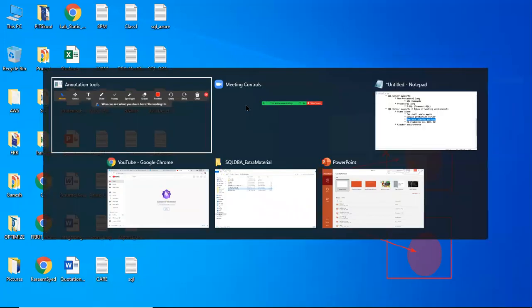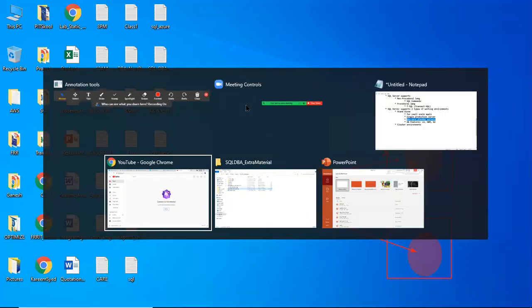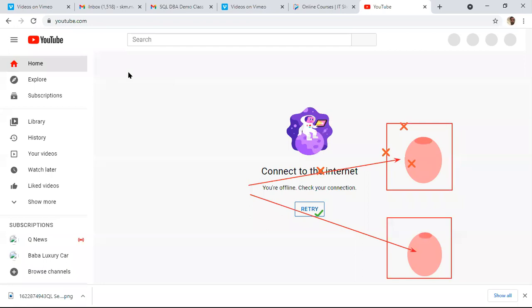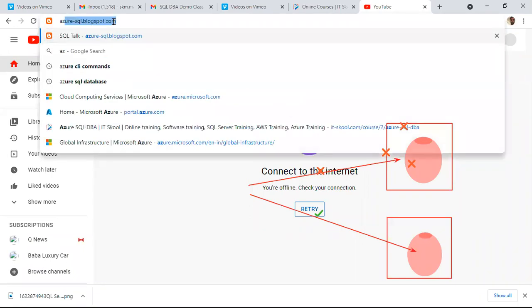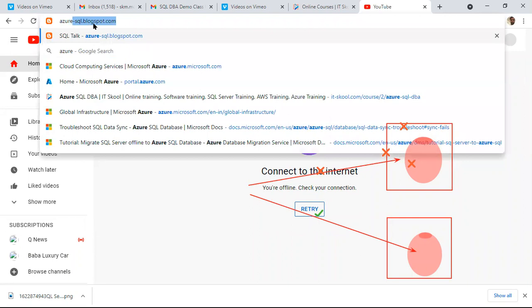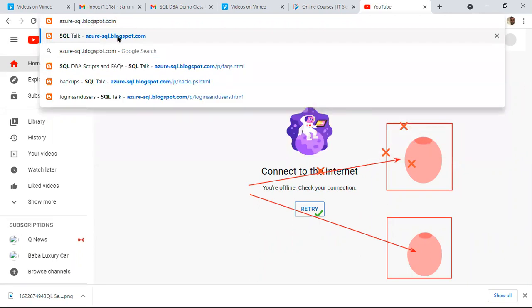My website is here, and my blog is also there: azure-sql.blogspot.com.